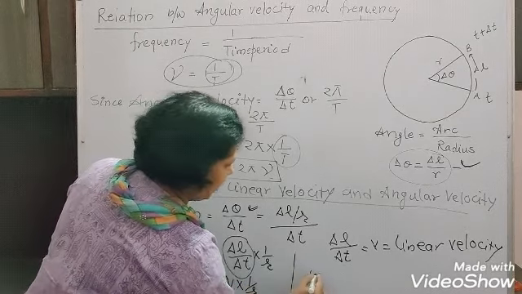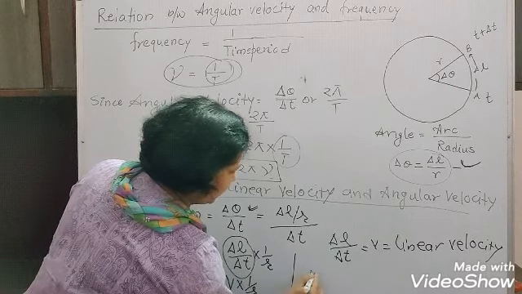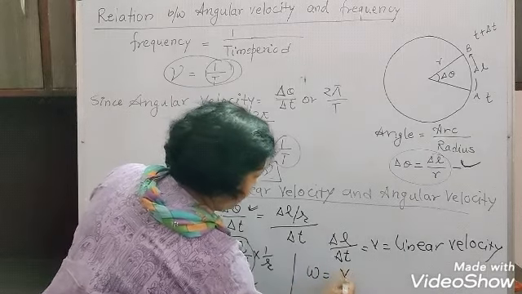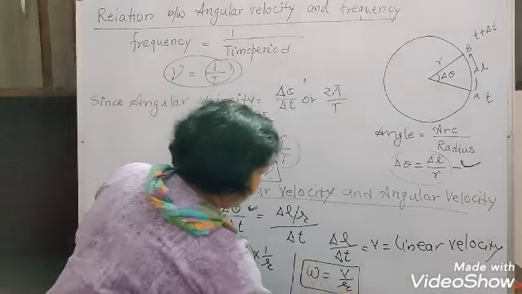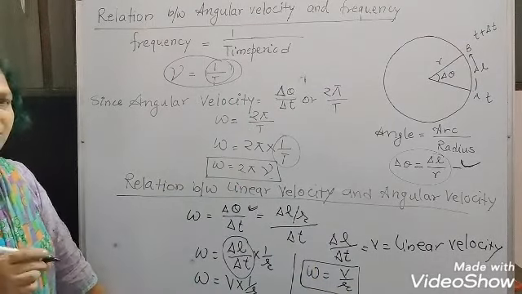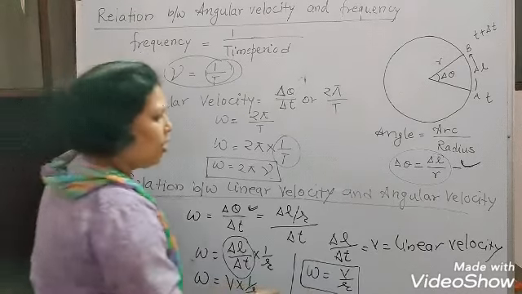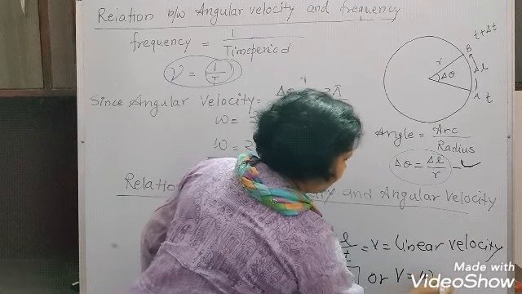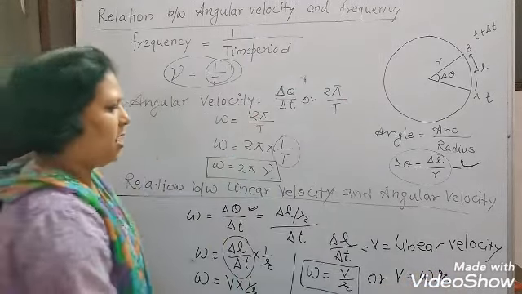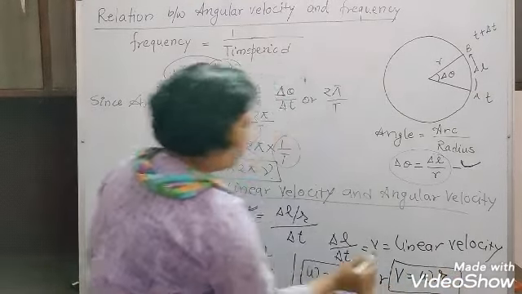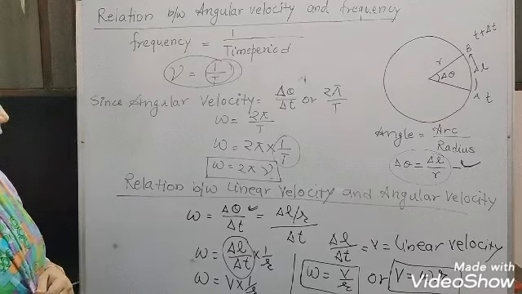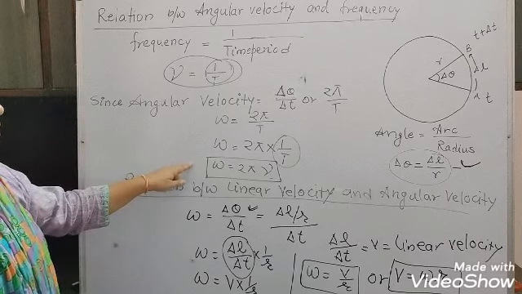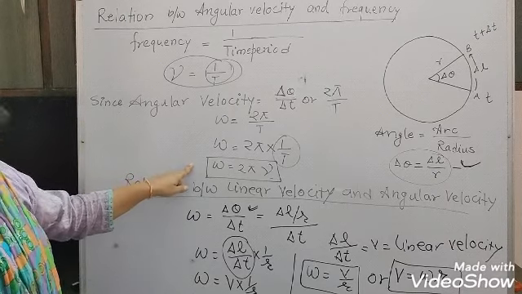So we can say that the angular velocity is equal to what here? The angular velocity is v upon r, that means the linear velocity upon radius. Angular velocity is linear velocity upon radius, or we can say linear velocity is equal to angular velocity multiplied by r. So both relations we can use as required. So this is the relation between linear velocity and angular velocity, and we have derived the relation between angular velocity and frequency also.